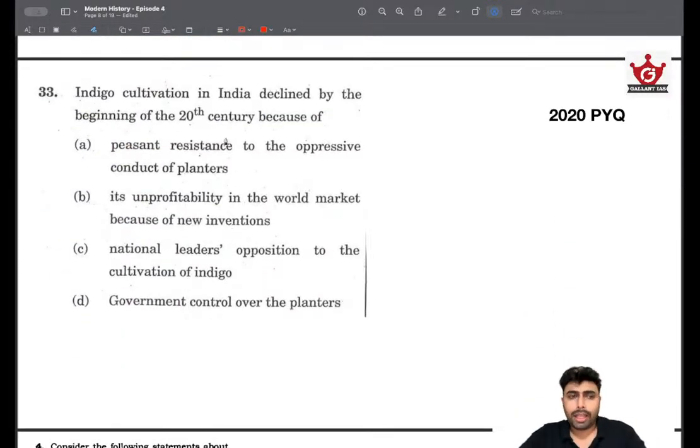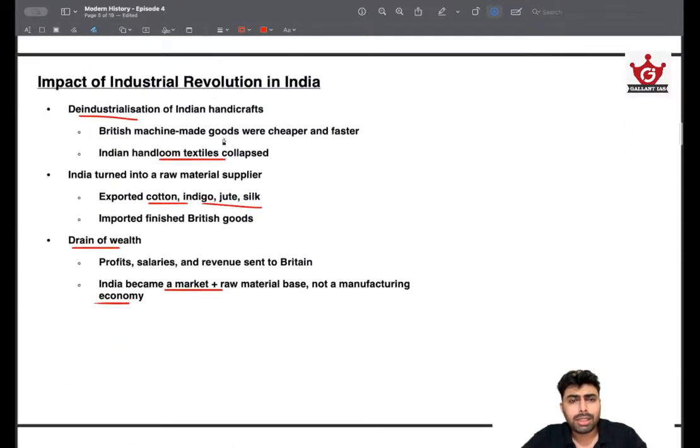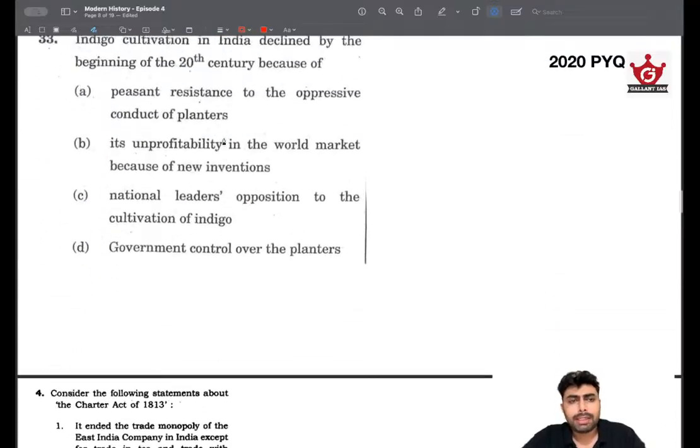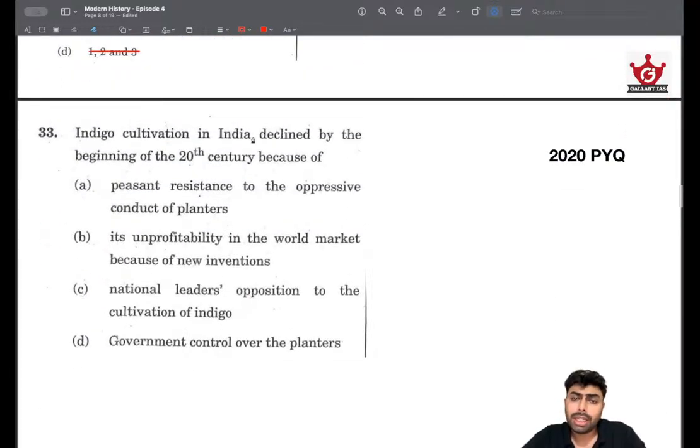Moving on. Again, a very logical question that we can approach. This is very similar to the first question that we have discussed, like the impact of industrial revolution. Indigo cultivation in India declined by the beginning of 20th century. Very important, note the timeline. 20th century, meaning that it's 1900s, early 1900s.